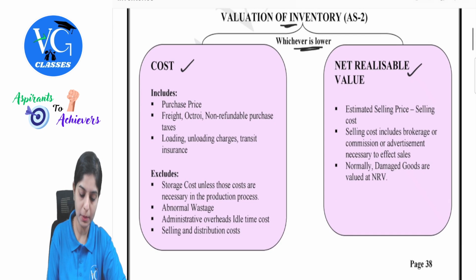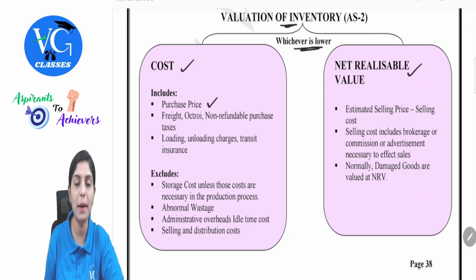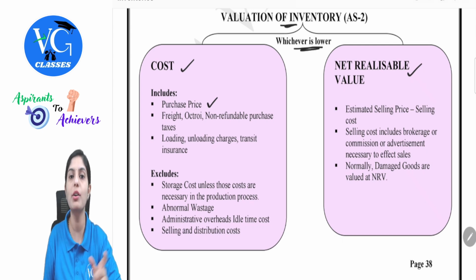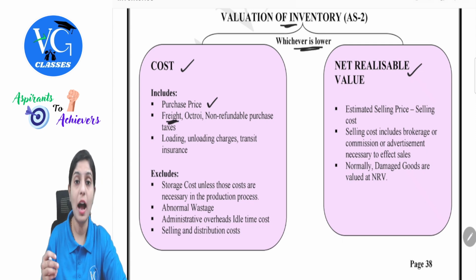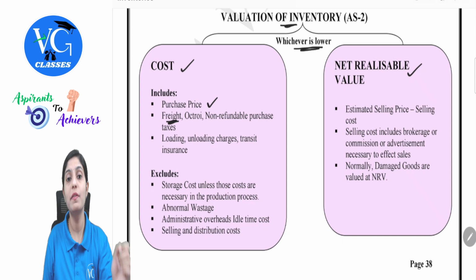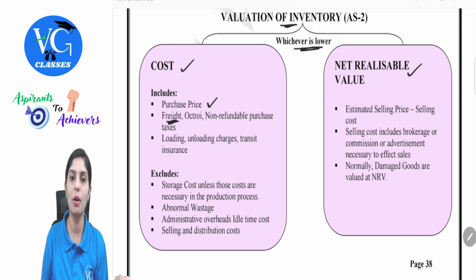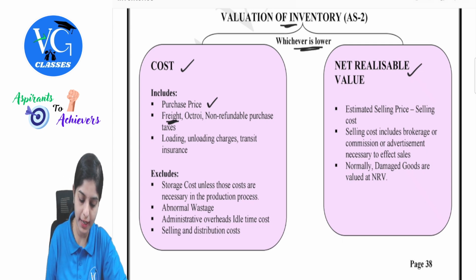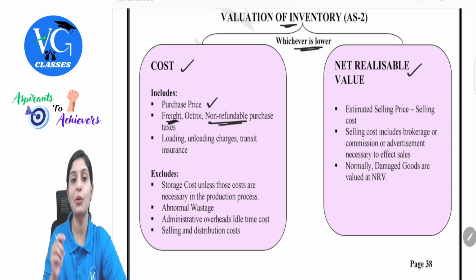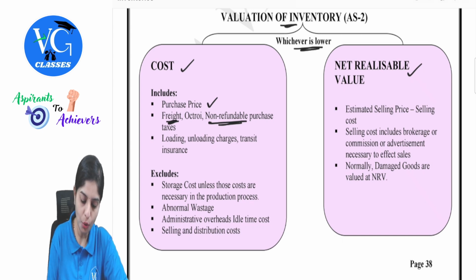So cost includes purchase price, that is whatever we have spent with respect to buying the product or raw materials. Along with that, some costs which are incurred in the process of reaching from the premises of the seller to the premises of the manufacturer. That could be your freight, octroi, non-refundable purchase taxes. This is very important. Those taxes which are non-refundable in nature will only be part of your cost. And then loading, unloading charges, transit insurance.